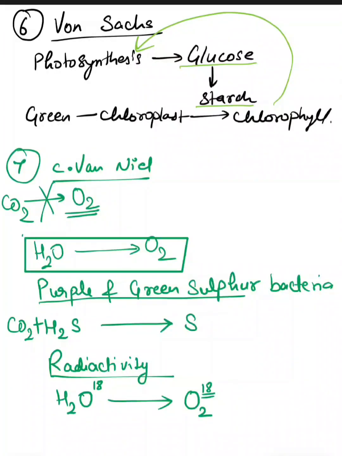So these were the experiments that proved the importance of carbon dioxide, sunlight and water for photosynthesis, and which proved that the byproduct of photosynthesis is oxygen, and we also obtain glucose, which is stored as starch after photosynthesis is done. Thank you very much for listening, and hopefully this concept of all the experiments was cleared.